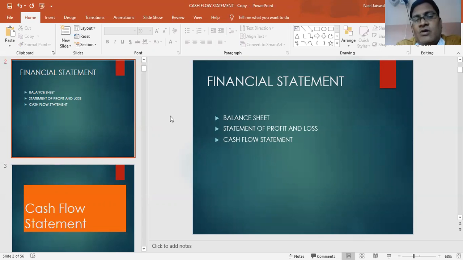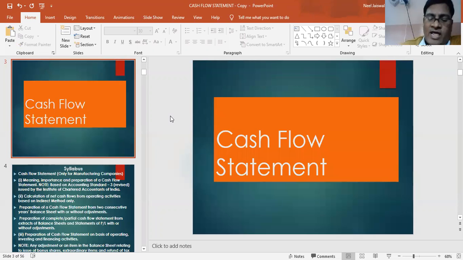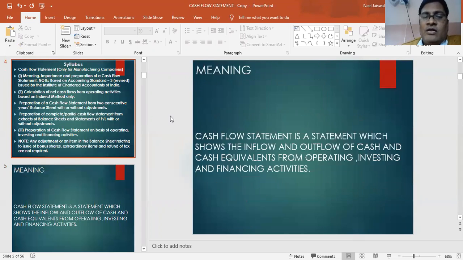With balance sheet, we get to know the assets and liability position of the business. With statement of profit and loss, the company comes to know about the profitability, the loss or profit in the accounting year. And with cash flow statement, the organization comes to know what is the position of cash, whether the cash inflow is more or outflow is more.